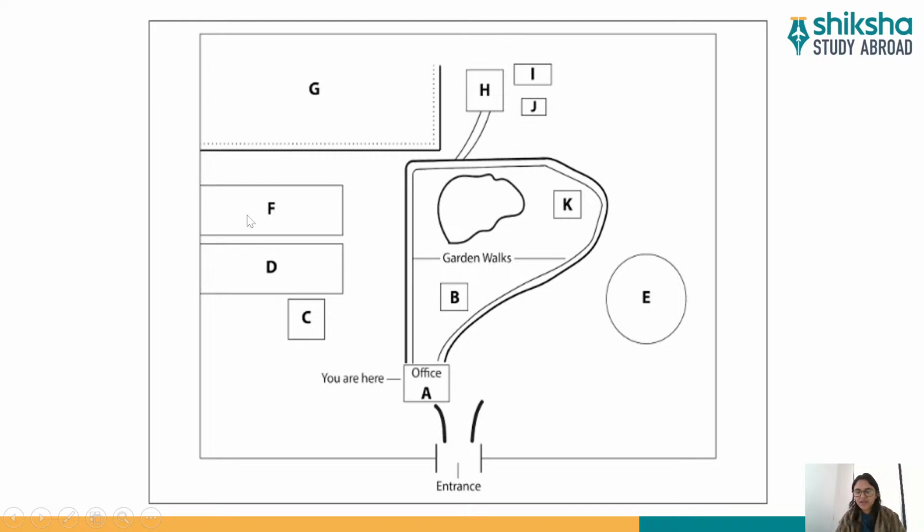So you have to be very careful where the speaker is going and what the speaker is talking about. For example, the entrance is here. The speaker will tend to say that from the entrance, please move on to slightly left, which is the office, which has been marked already A. Then go to slight right, which is just in front of the garden walks. Something like this, okay? I'm trying to give you an example.